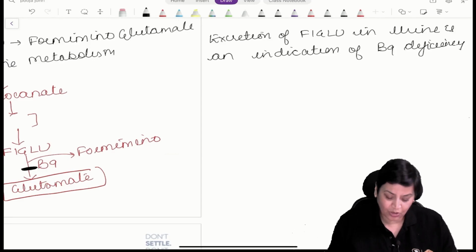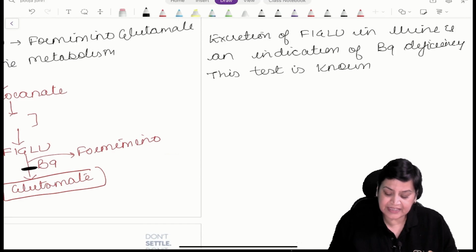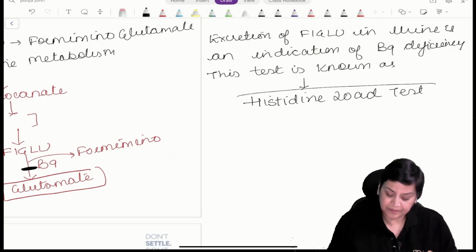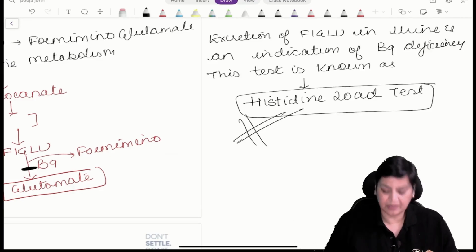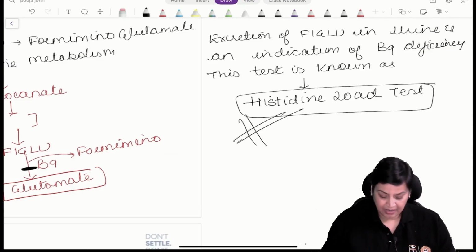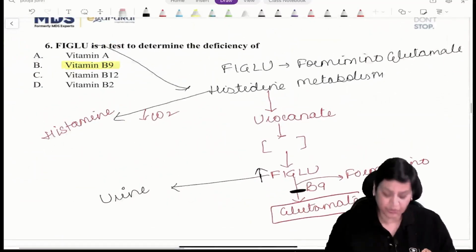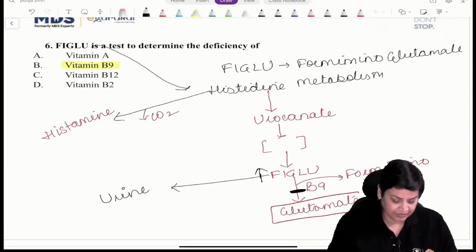And this test is also known as the histidine load test. Very important. Again, this question can also be asked: histidine load test. So this is the answer to this question. FIGLU is a test to determine the deficiency of B9.